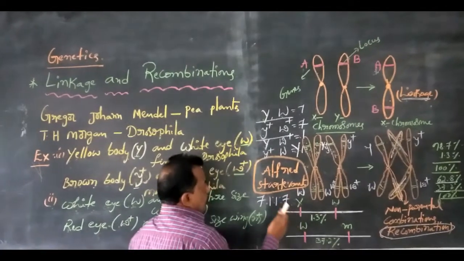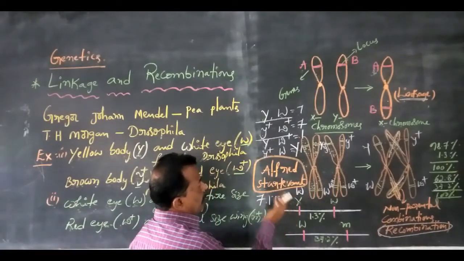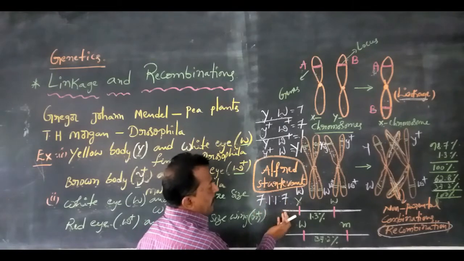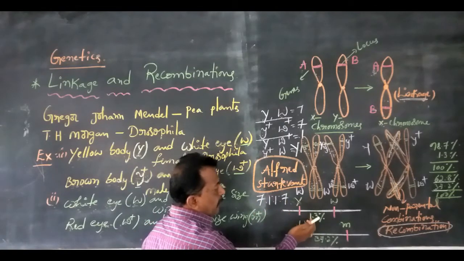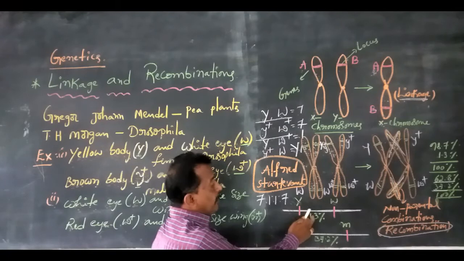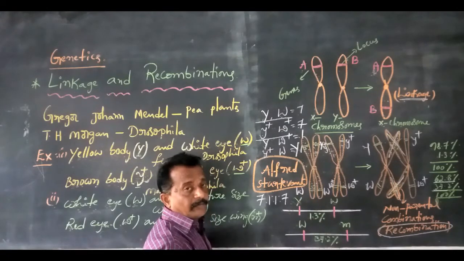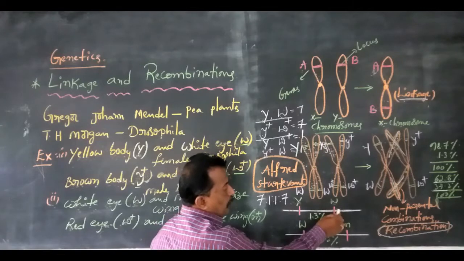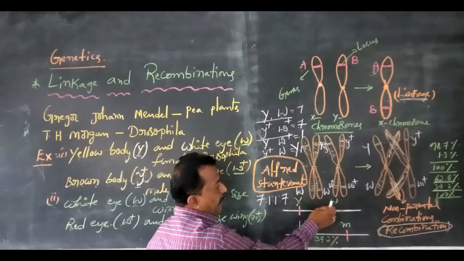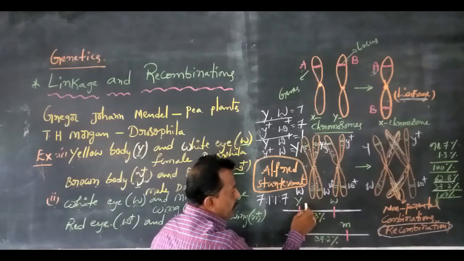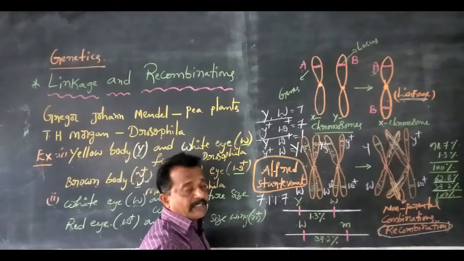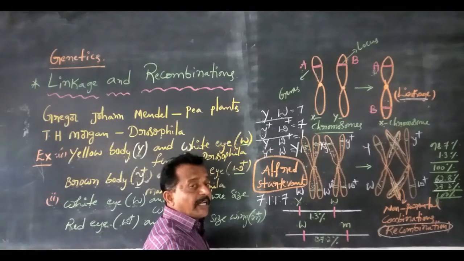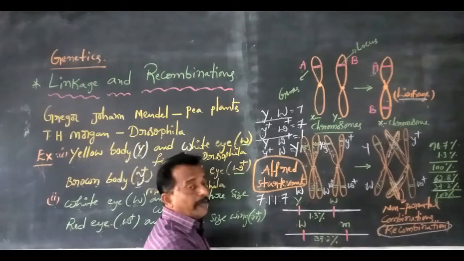Next, T.H. Morgan's student Alfred Sturtevant made a genetic map. This genetic map uses only the frequency of recombination between two genes, that is, the distance between the two genes. First, cross A: this is one chromosome containing two genes, capital Y and capital W. The recombination between these two genes is 1.3%. This percentage is described in map units, so 1.3 map units.